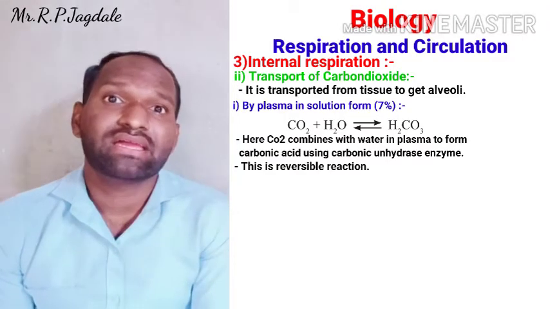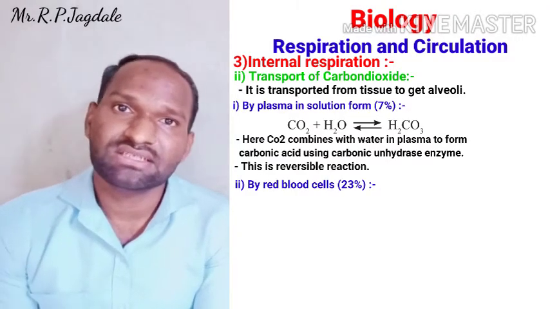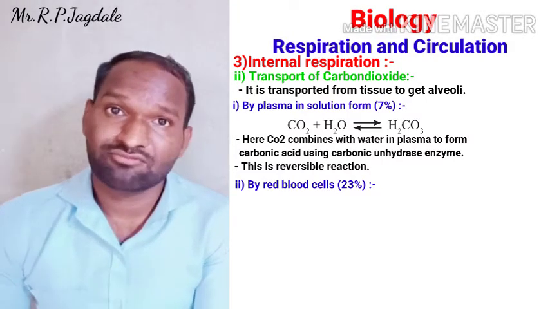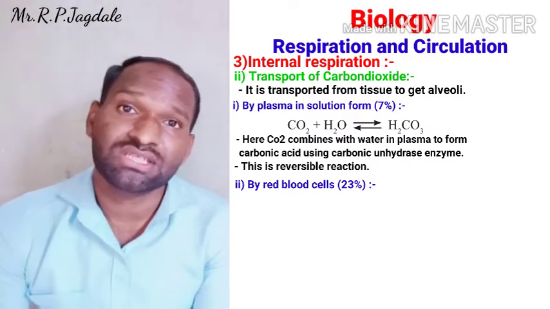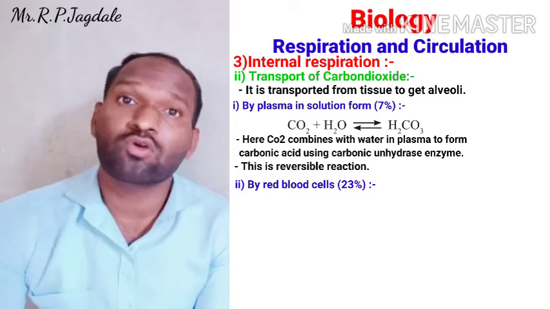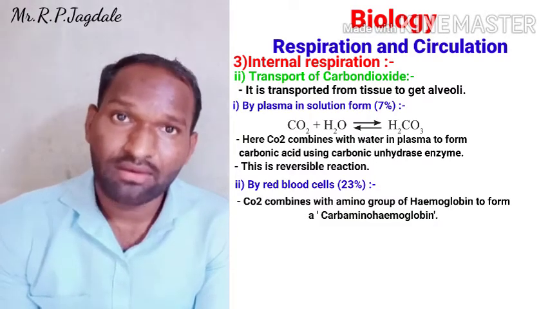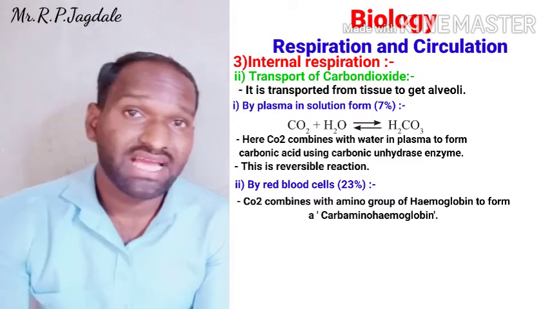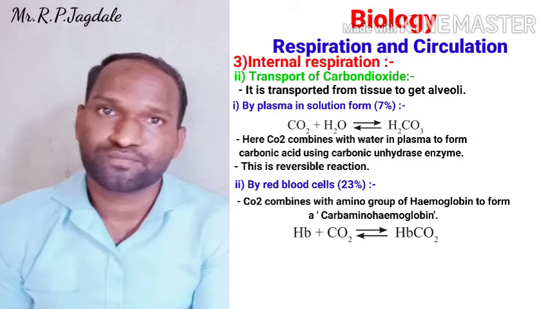Second, by the red blood cells. Second is nothing but the red blood cells, and it is 23%. 23% of carbon dioxide is transported by using the red blood cells. Generally, hemoglobin is responsible. So at the tissue level, hemoglobin combines with CO2. The reaction is Hb plus CO2.